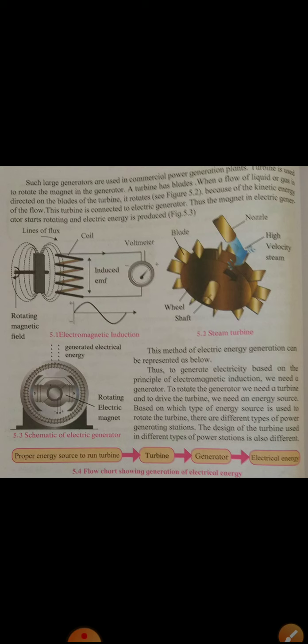That is, first, the magnet is stationary and the conductor is rotating. And in the second case, the magnet is moving and the conductor is stationary. So how does it occur? Just continue watching, you'll understand.